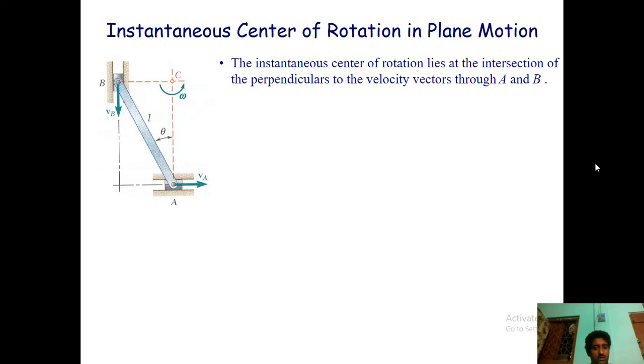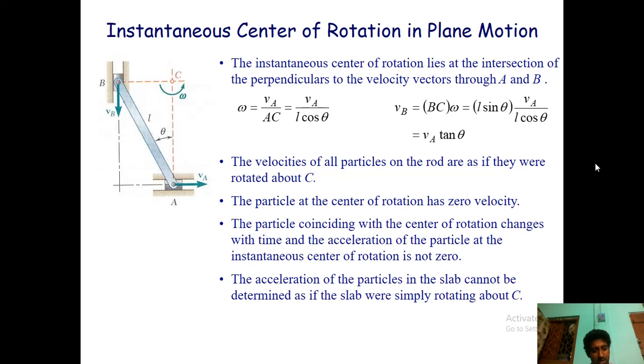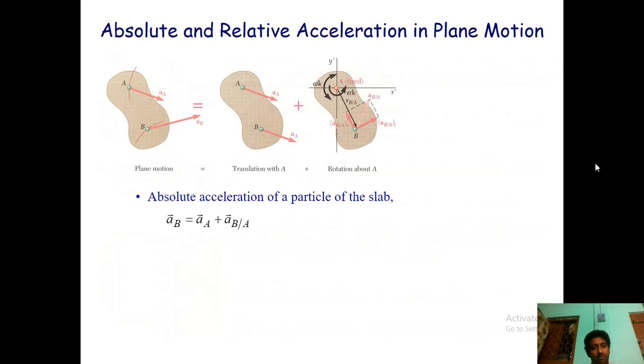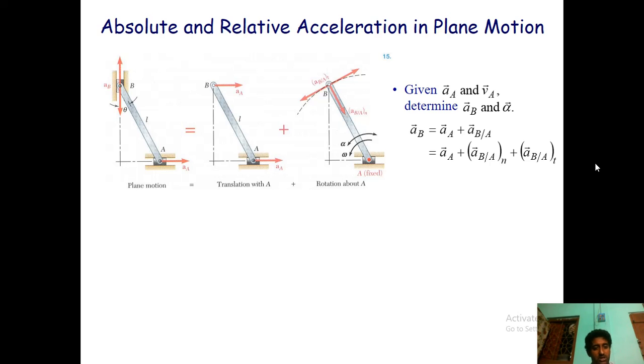We know what the instantaneous center of rotation in plane is, as I have told you earlier. The same thing, so you could derive it, and you will be getting the same answers. After that, relative acceleration, we have got the same acceleration by solving the velocity vectorially. So we could write everything. This is the same for this translation motion.